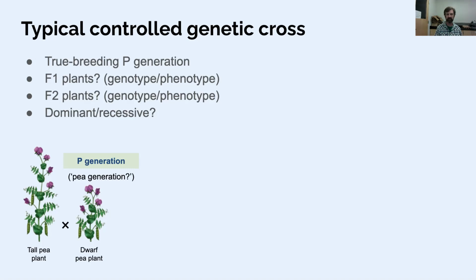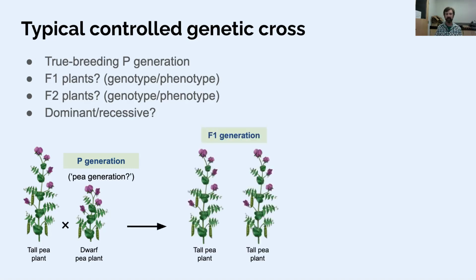So the P generation involves crossing two genetically different individuals, and then their offspring produce what we call the F1 generation. It's F for filial. Filial is from the Latin for son or daughter, and F1 is the first generation of kids from the parents.